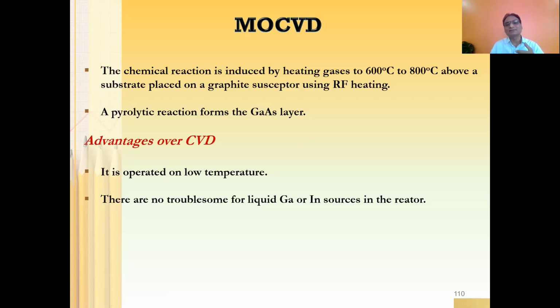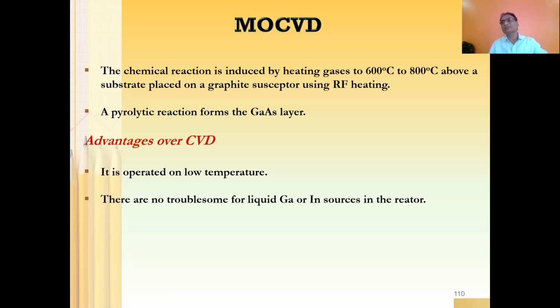Now, as far as the susceptor is concerned, it is a holder, right? Most of the time, the holder would be made of graphite, and there you can keep your substrate, and the substrate can be heated by using radio frequency heating. The chemical reaction forms the gallium arsenide layer.